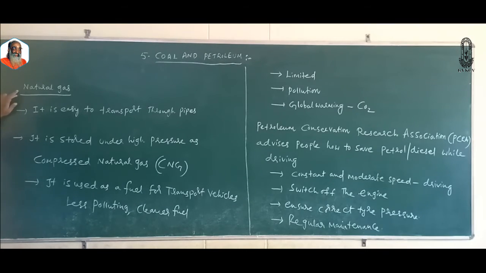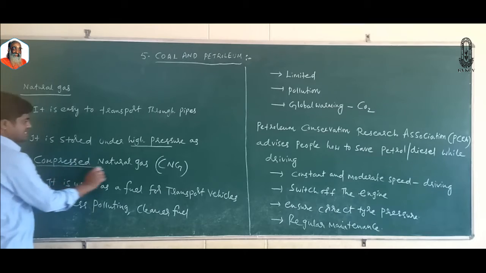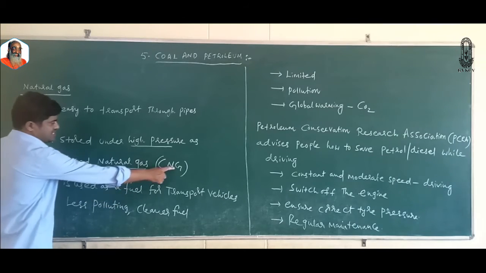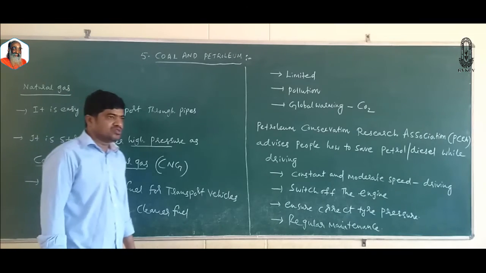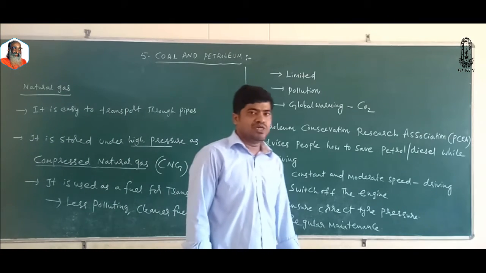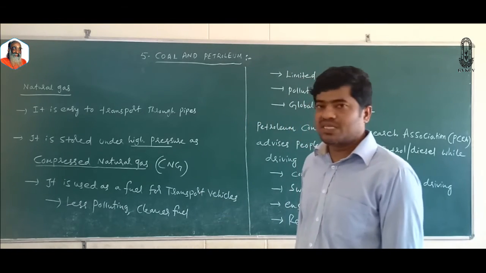Natural gas is easy to transport through pipes. It is stored at a high pressure as compressed natural gas. The abbreviated form is CNG, compressed natural gas. This CNG is used as a fuel for transport vehicles. It is a less polluting and cleaner fuel. This CNG gas is used as a fuel in metro cities like Delhi. It is a clean fuel. It is less polluting.